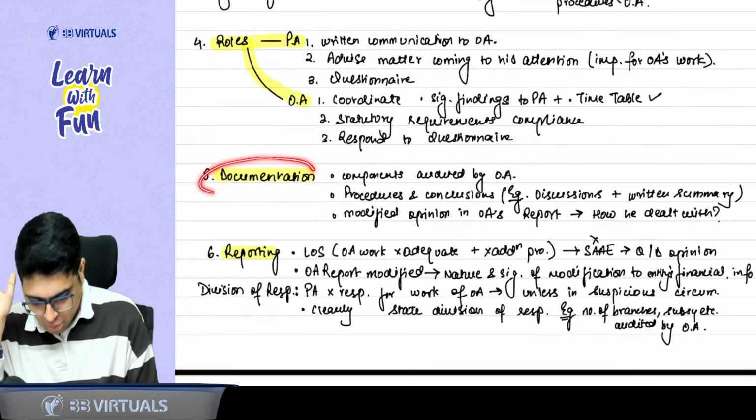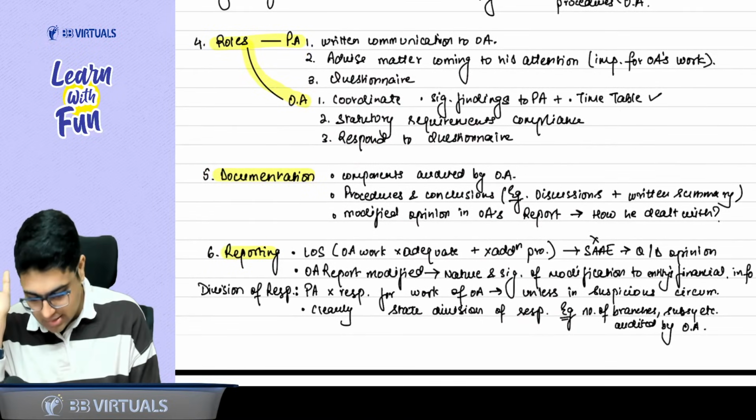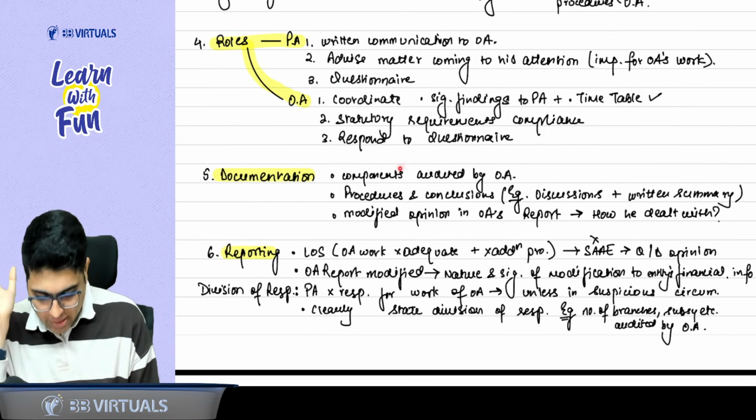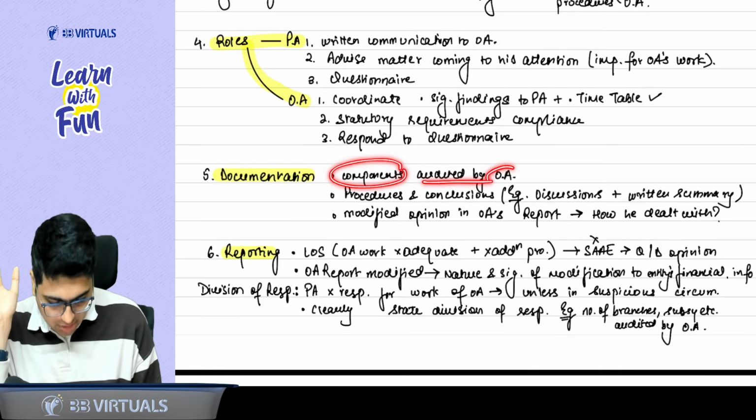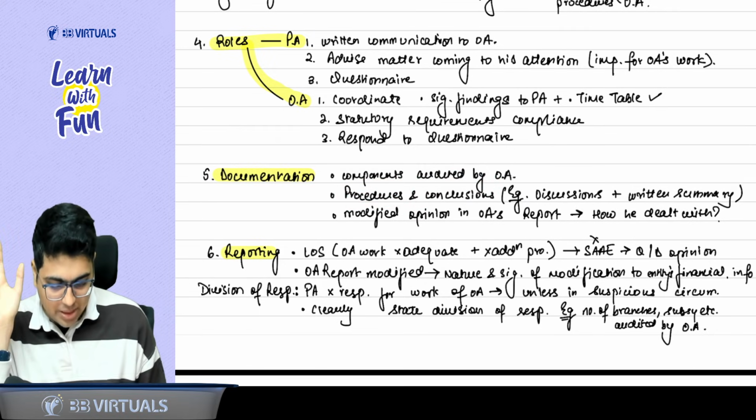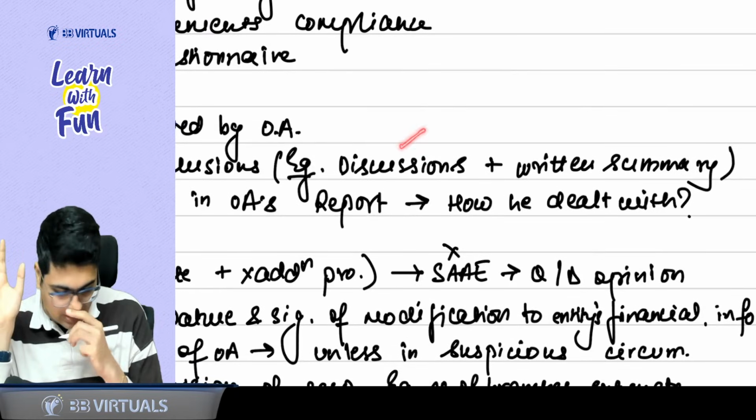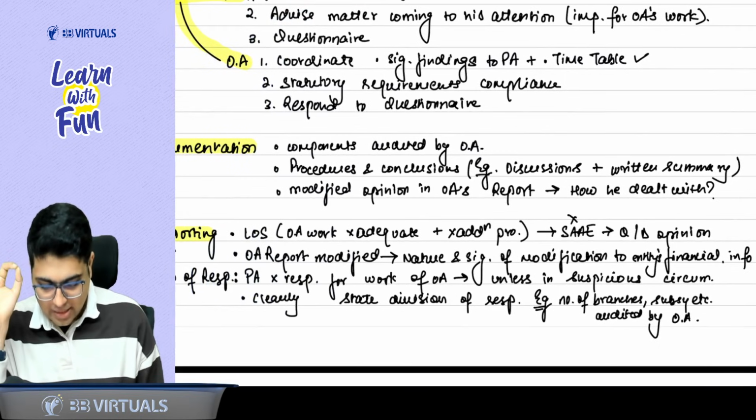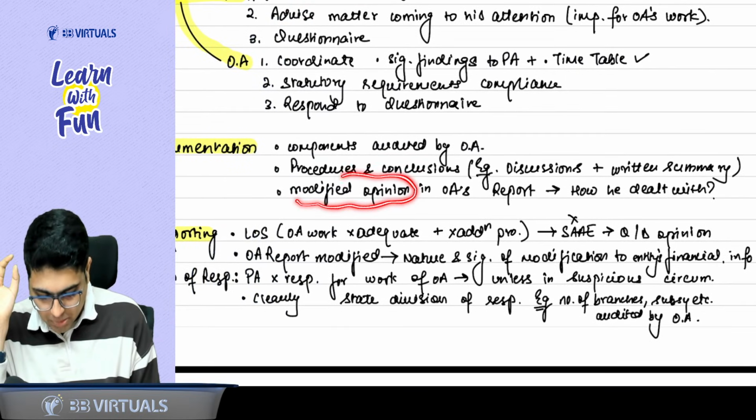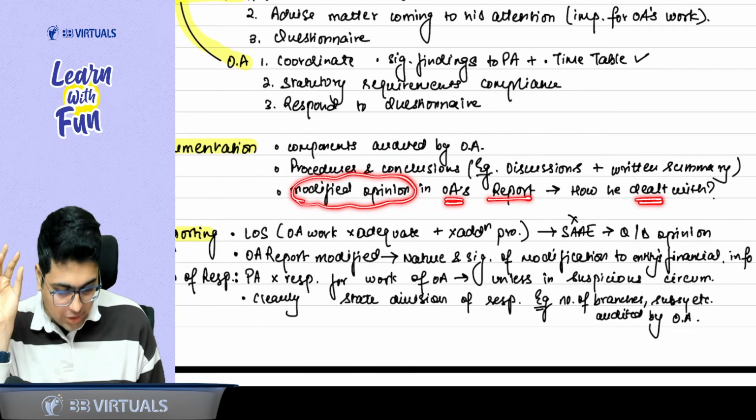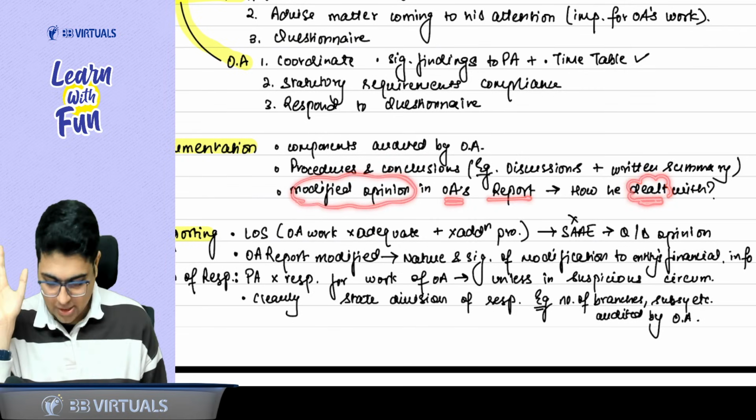Now, sir, what about documentation? Important topic asked in May 24 exam. It says you have to document the components which are audited by the other auditor. Now, when they are audited by the other auditor, you must have performed some procedure, reached some conclusion, document them. Example of procedure: discussions, or reviewing a written summary of procedures. And lastly, if there was a modified opinion in the other auditor's report, you need to document how you dealt with such modified opinion.